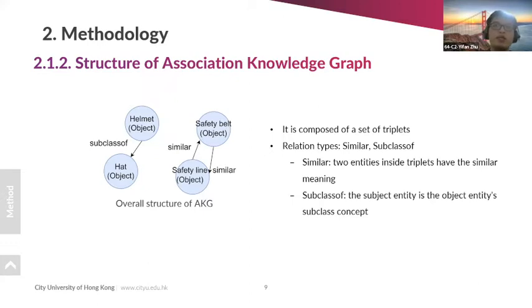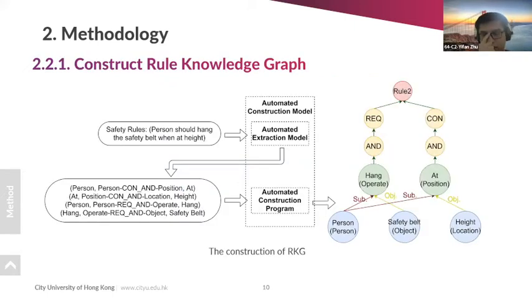The association knowledge graph is composed of a set of triplets with two fixed relations, similar and subclass of. Similar means the two entities inside the triplet are similar. Subclass of means that the subject is a subclass concept of the object. The third part is the construction framework, which also contains two parts. The first is to construct the knowledge graph. We first send a synthesized safety rule into an automatic instruction model, which outputs a set of triplets. Then we send these triplets into an automatic construction program to construct the rule knowledge graph automatically.